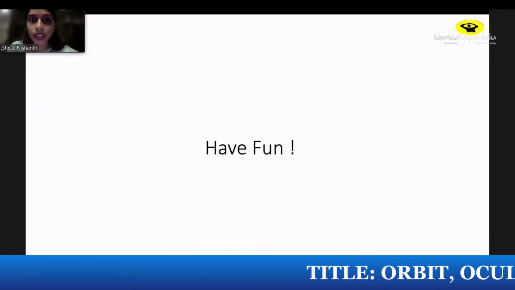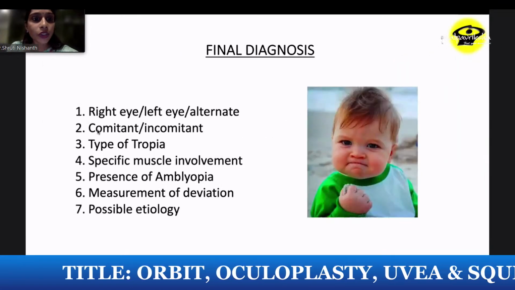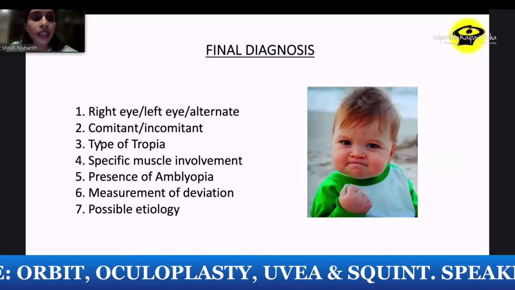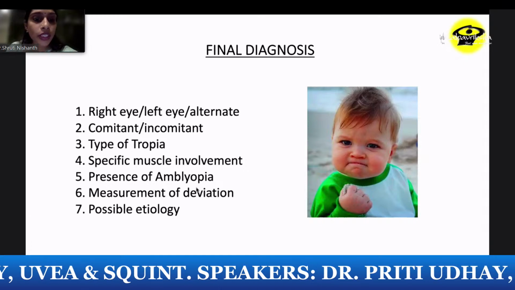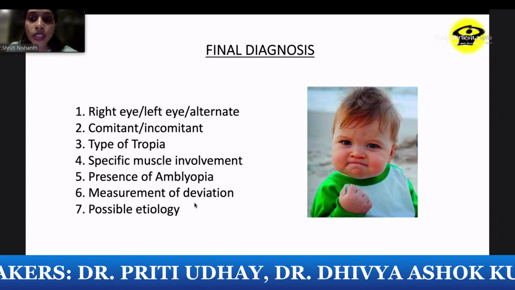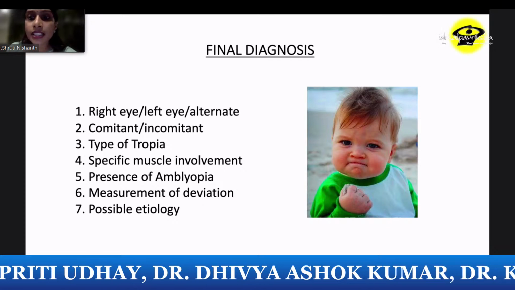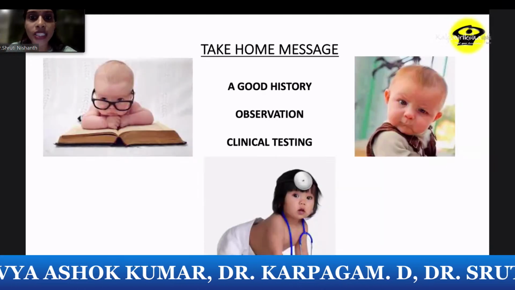So if you have a final diagnosis, you need to know which eye, whether it is comitant or incomitant, what type of tropia, what muscle is involved, whether there is a presence of amblyopia, what the measurement of deviation is, and what is the possible etiology behind the squint. These are the things that you should be able to tell at the end of the squint evaluation.